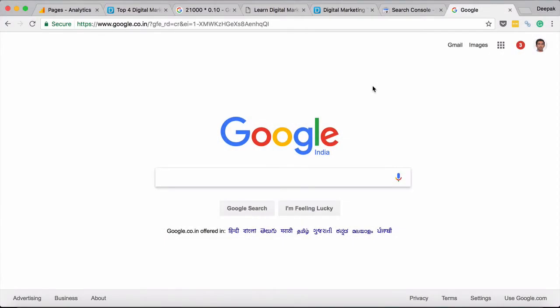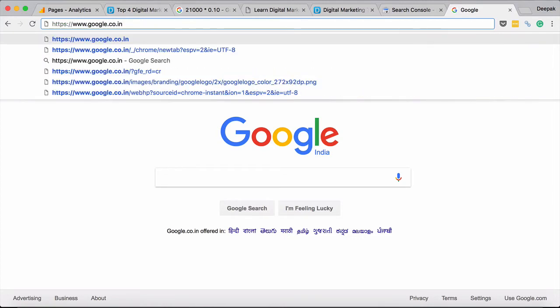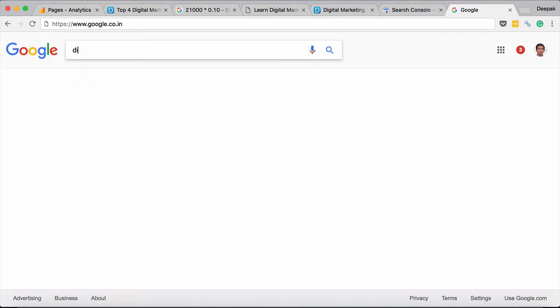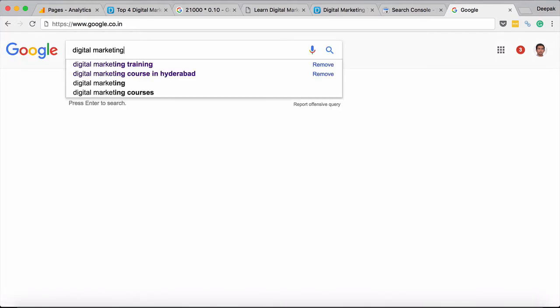So here I am at google.com, or let's say google.co.in because I am searching from India. So here one of the most basic methods to find out what people are searching for is Google Suggest. So now after Google Instant and Google Suggest, Google shows you keyword suggestions of what people are searching for. So basically let me search for something like digital marketing courses in.